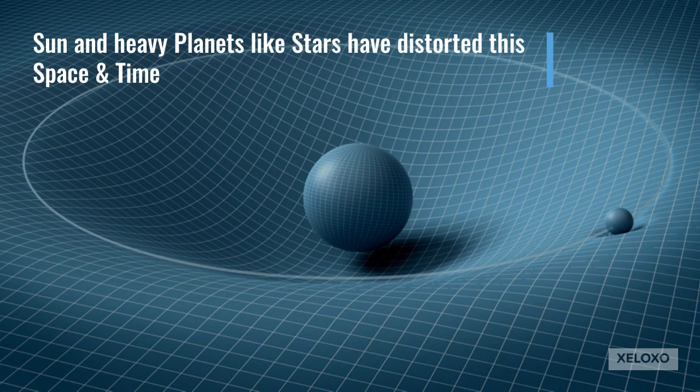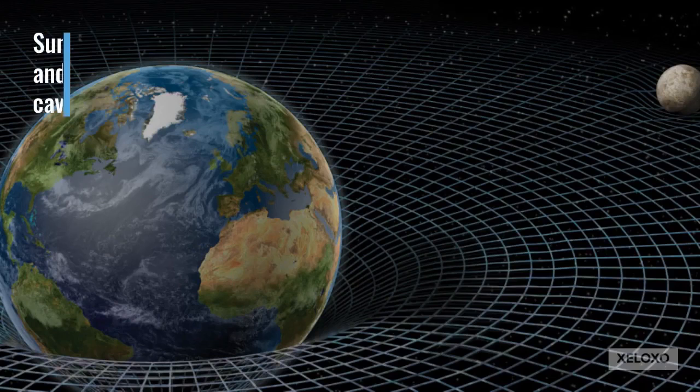We can see in this picture how the sun has distorted the shape of our universe and our space. This is the reason why Earth is revolving around the Sun. As you can see in the picture, the Sun is a very heavy mass, so it has distorted the shape of space too heavily. But Earth is lighter, so it could not distort space the same way.